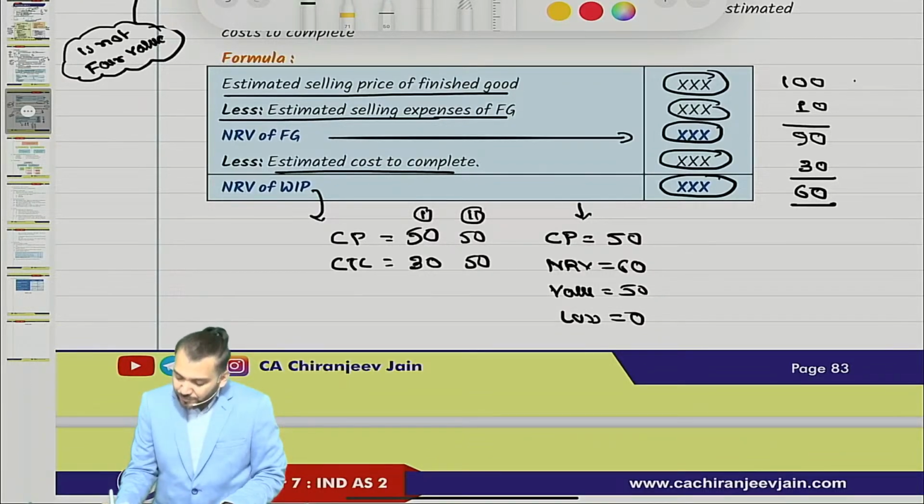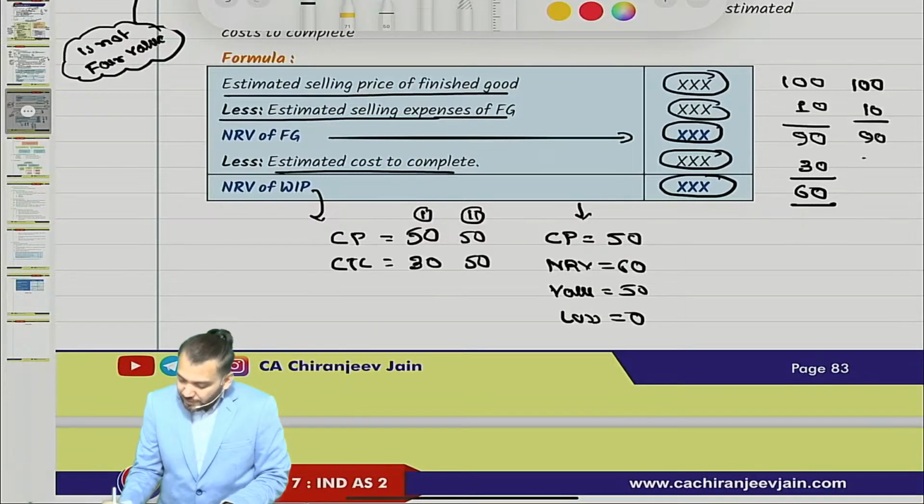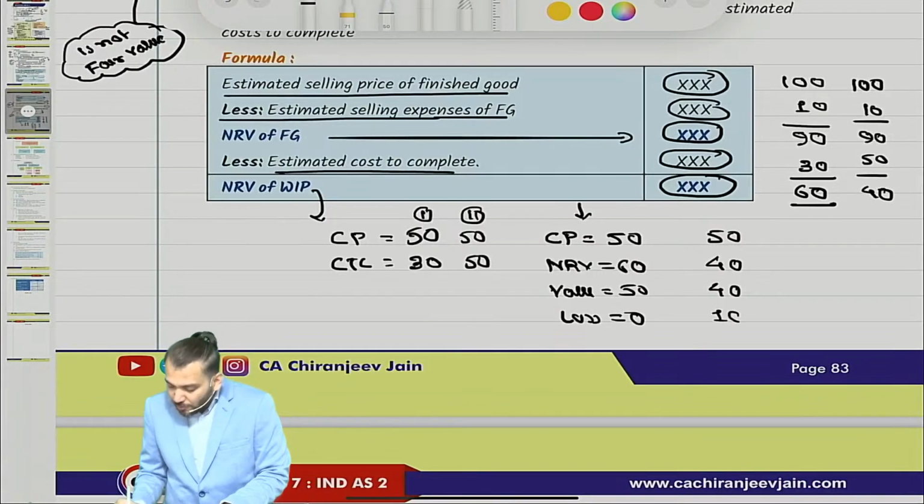Then your answer will change. 100, 10, 90, 50. This is 40. Now your cost price in situation number 2 is 50 and NRV is 40. The value is 40. So there is a loss of what? 10.